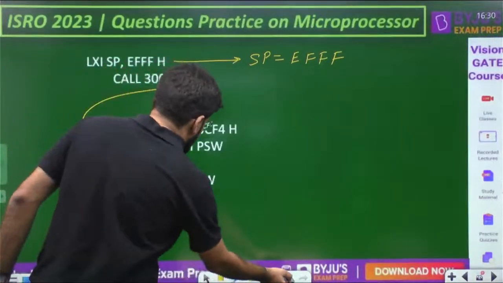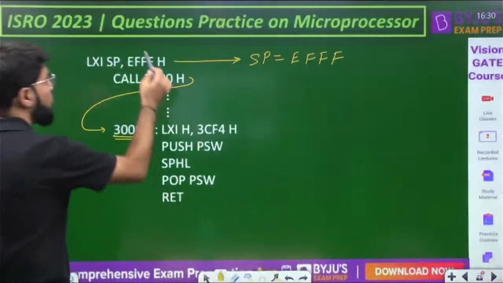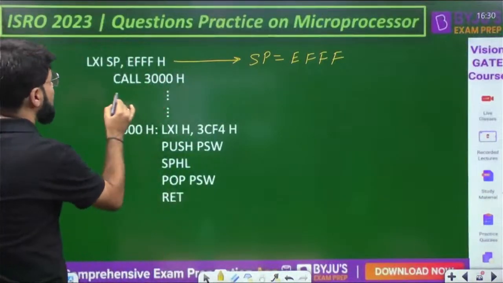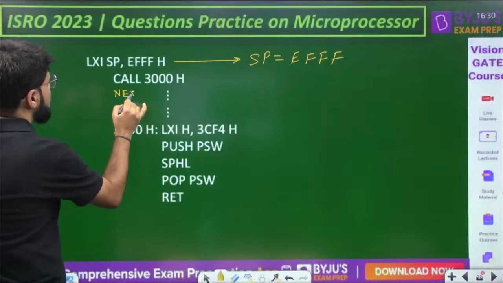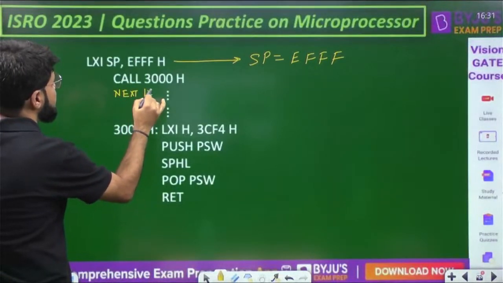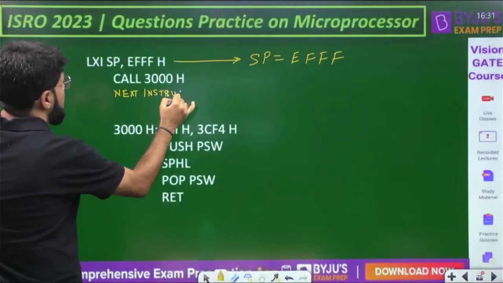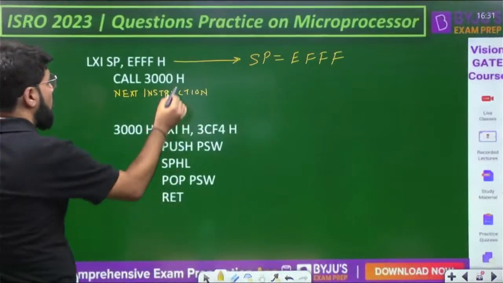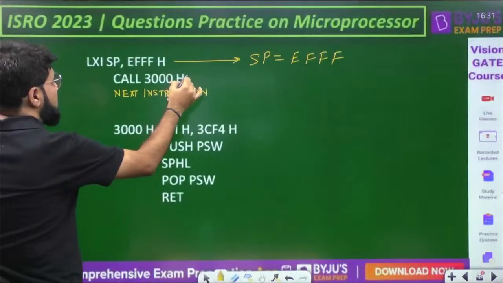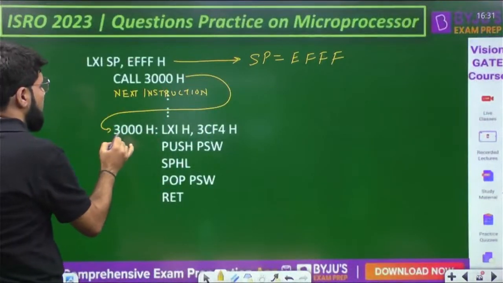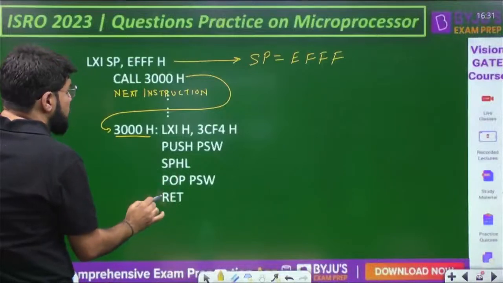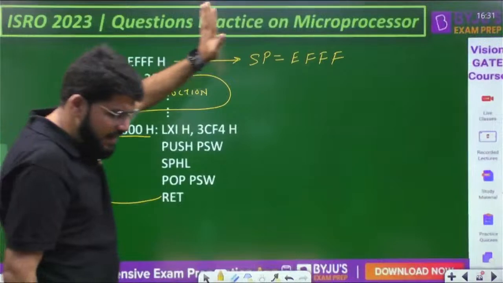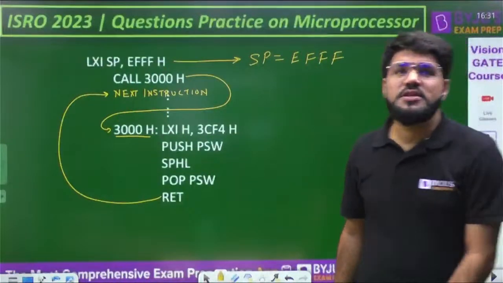Automatically it should return to the main program, right? Where in the main program? Let's say after the call there is some next instruction. Once the call is encountered, I come here, and after these are executed, I should return back to the next instruction automatically.